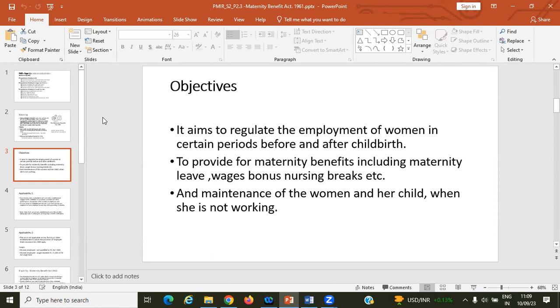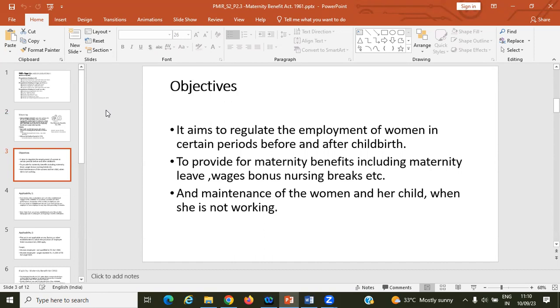If a woman employee is going to deliver a child, there are certain things she has to take care of before birth and certain things after birth, and this act tells everything. It provides maternity benefit including maternity leave, wages, bonus and nursing.